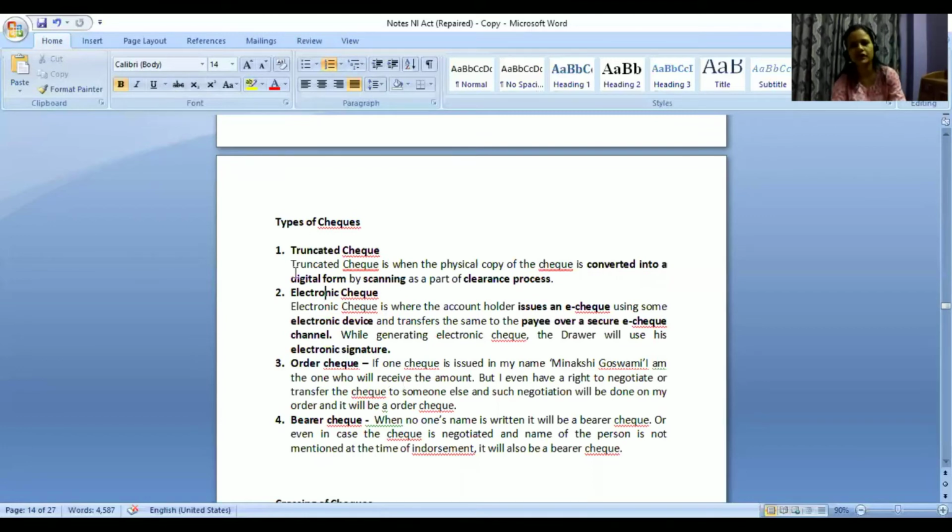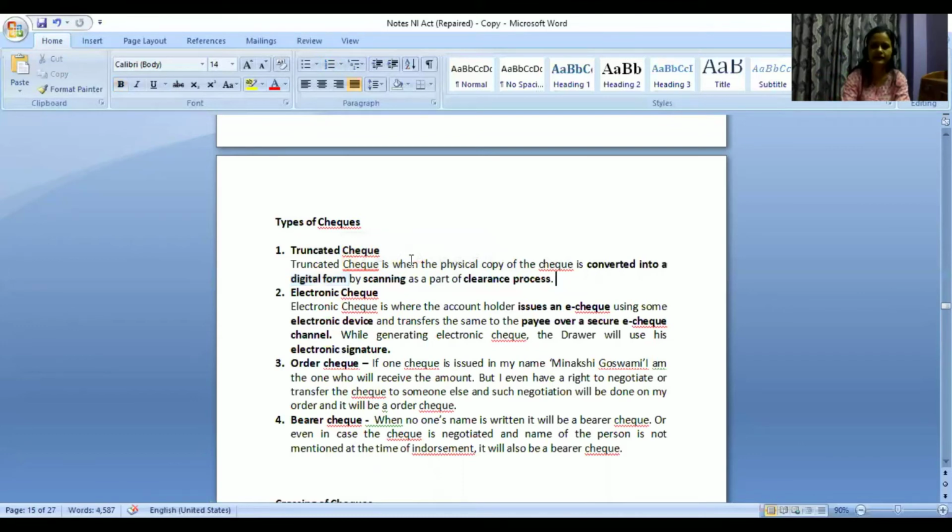So in case of a truncated check, what happens? It is when the physical copy of a check is converted into a digital form. What is a physical copy? If from my checkbook I am writing and I am giving you a check leaf, that is the physical copy of that particular check leaf, right? You have deposited it in the bank.